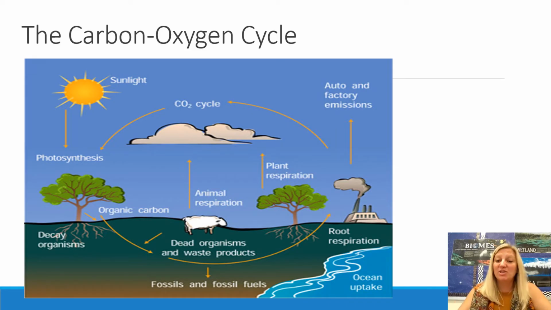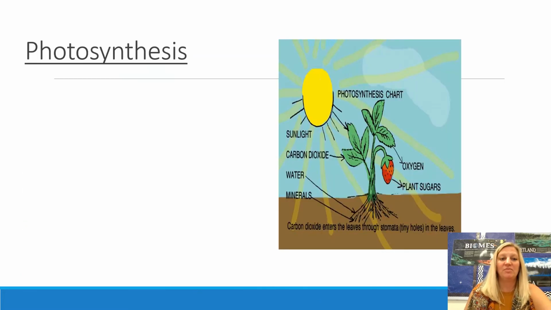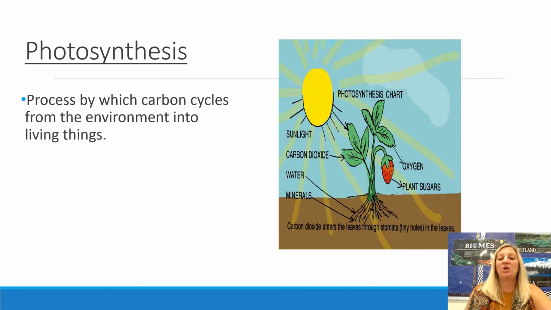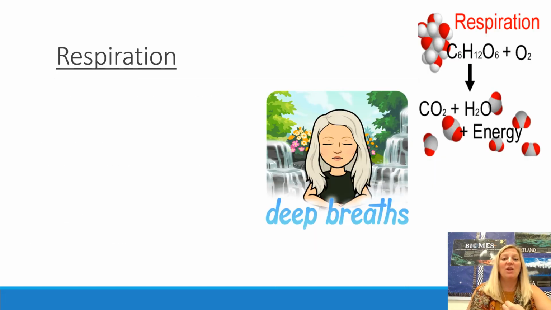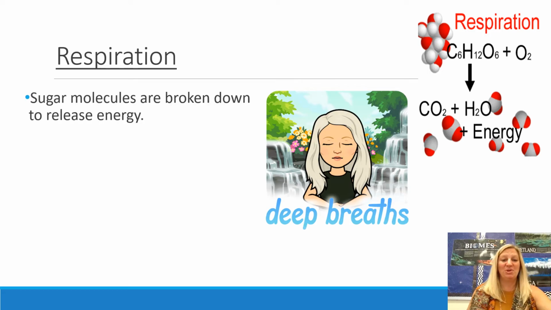Everything's going to die. Everything's going to give that oxygen and carbon dioxide back into the soil for decomposers. And that's where this process should successfully end. And we'll get to those poor, bad processes in a minute, where the factory and the emissions come in. So photosynthesis is where carbon moves into living things. The sun and plants work together with carbon dioxide and they make sugar. And then respiration is the opposite, is what you do. Okay? You take in oxygen and you give back carbon dioxide for the plants.